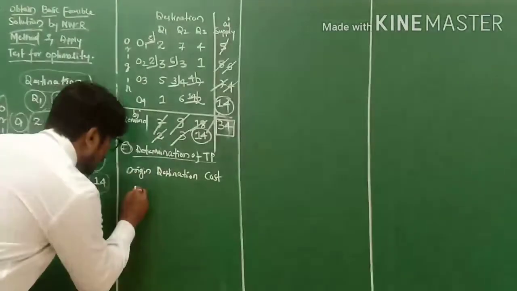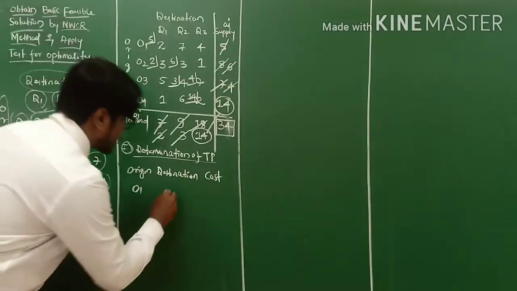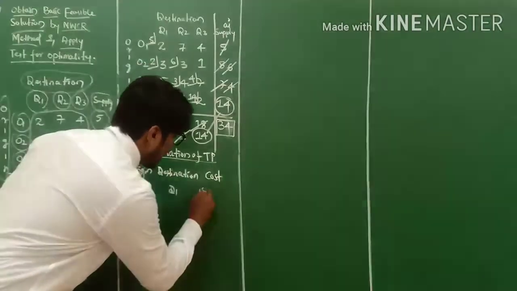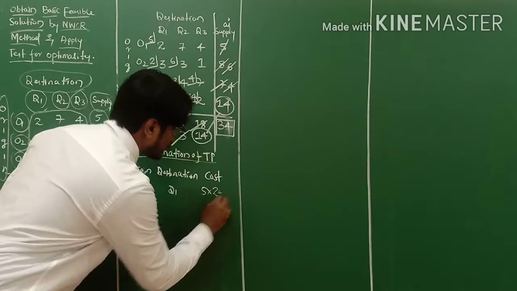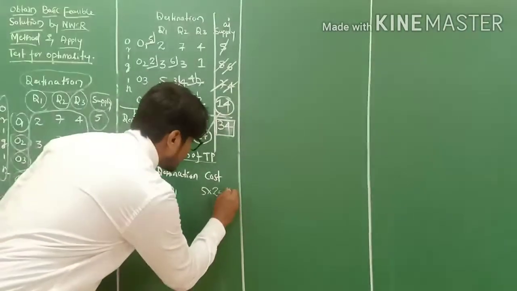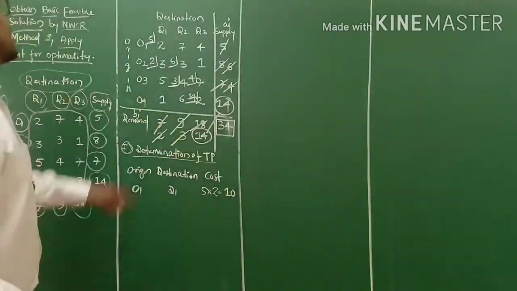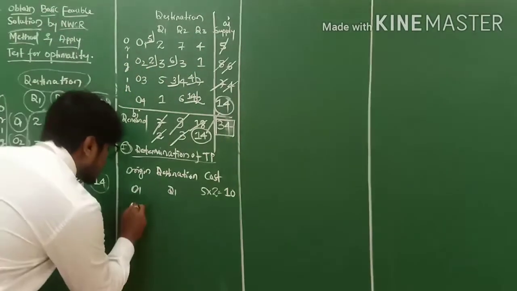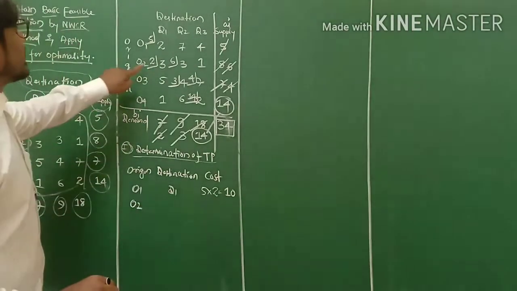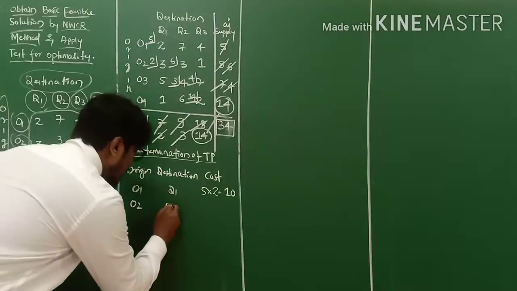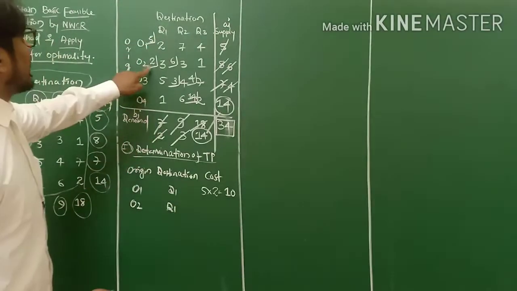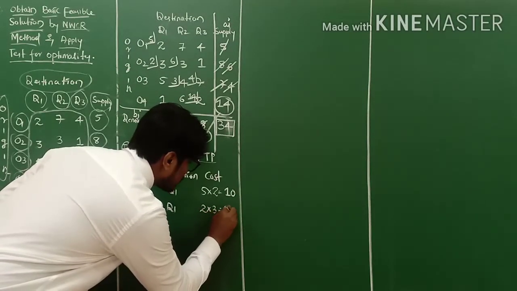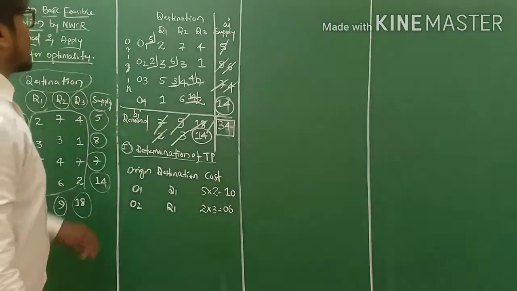So the first one is origin 1 and destination 1. So 5 into 2, it is 10, my friends. So likewise you calculate next. It is O2 D1, and the calculation says 2 into 3 equals 6.